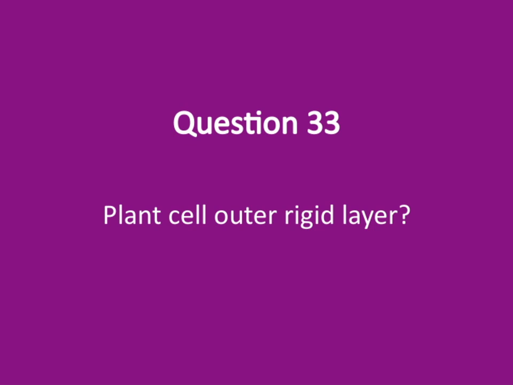This cell wall is different from the membranes we see in animal cells because it's rigid and sturdy. Its presence is essential for maintaining the plant's overall integrity, especially as it grows and faces environmental stresses. Recognizing this layer helps us understand how plants maintain their structure and how they differ fundamentally from animal cells.